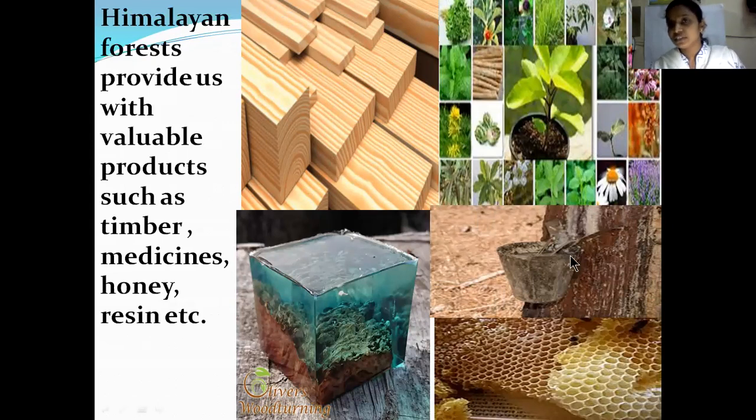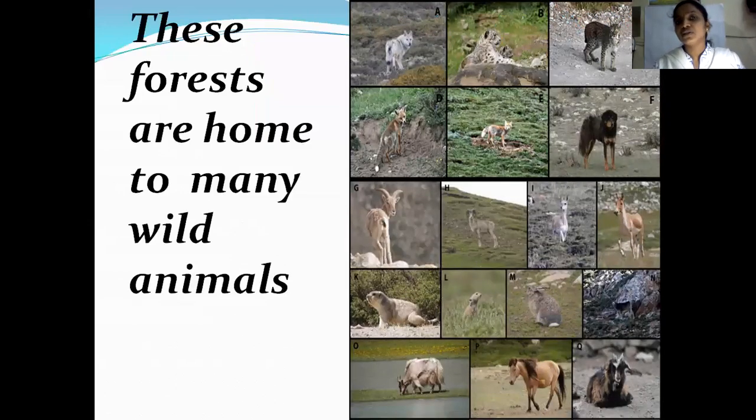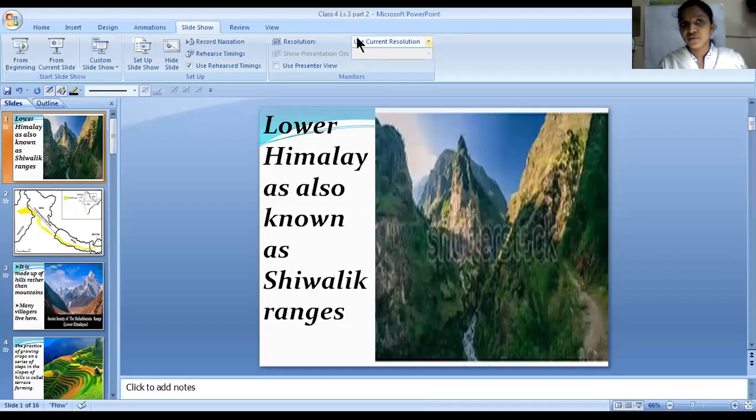Resin is a liquid, children, that is taken from the trees, and generally when the tree is cut, the tree releases it by itself. That resin is used to make synthetic items. And in the lower Himalayas, we also find many wild animals. Generally, because we have thick forest in the lower Himalayas, automatically we will have wild animals. So children, with this, we will come to the end of our session.